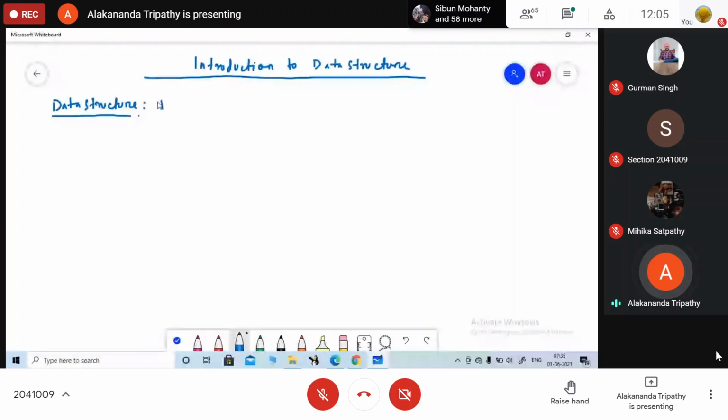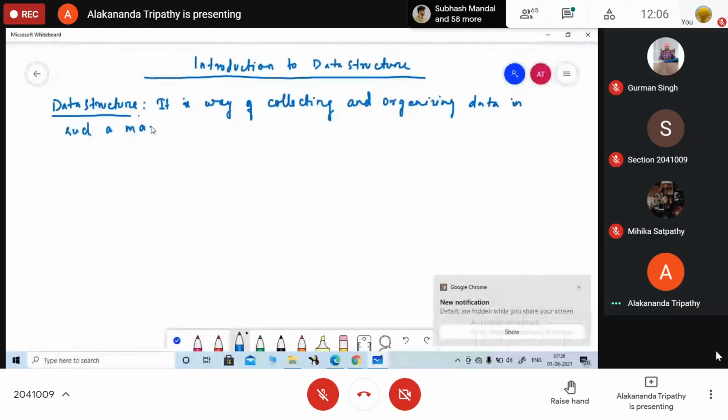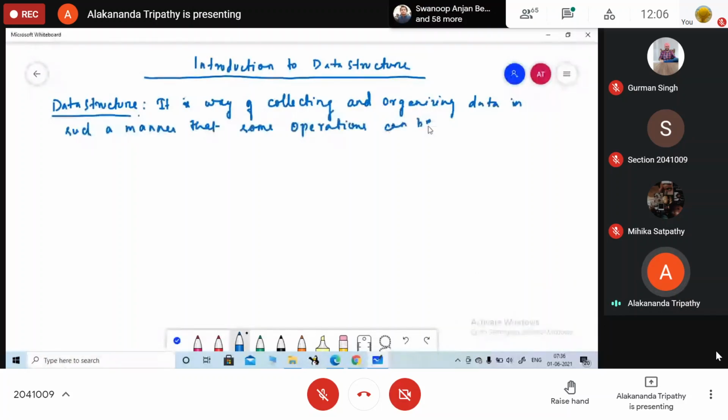Data structure is nothing but a way of collecting and organizing data in such a manner that some operations can be performed on this data in an effective way.